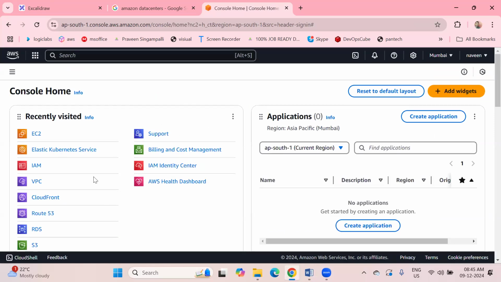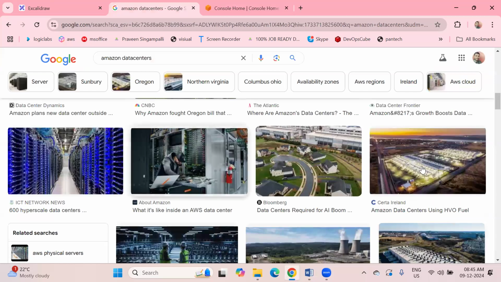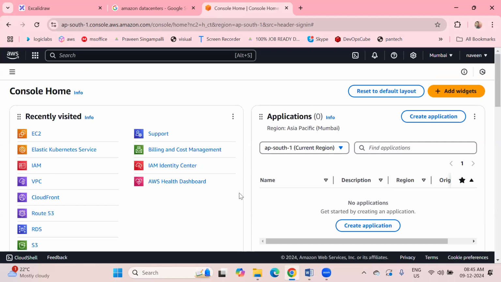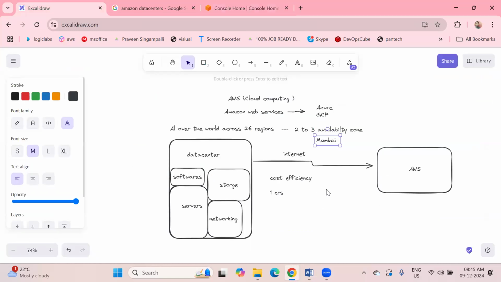Through here, I access this kind of environment. What kind of environment? Server, storage, networking, database, software. From this portal, I'm going to take them. It's clear, right, for everyone?